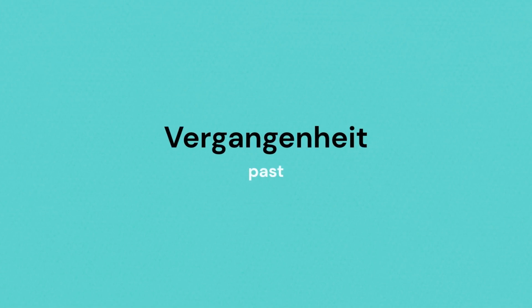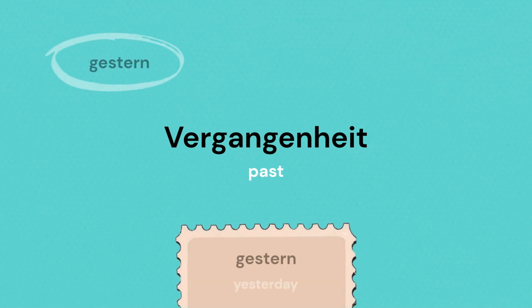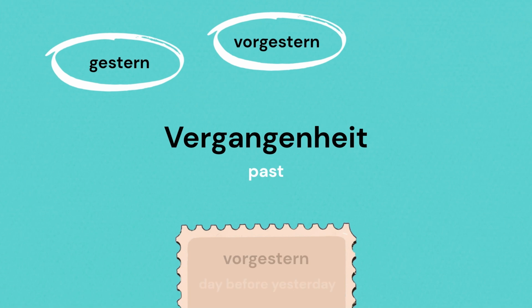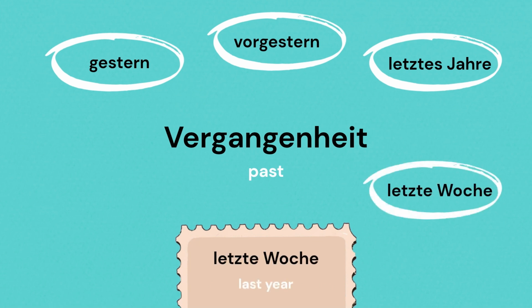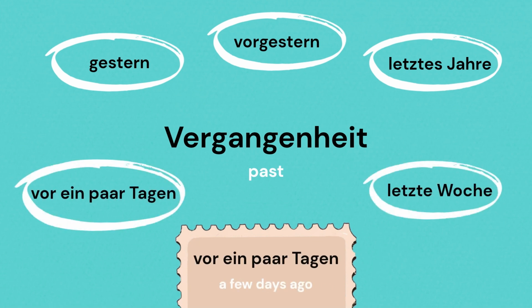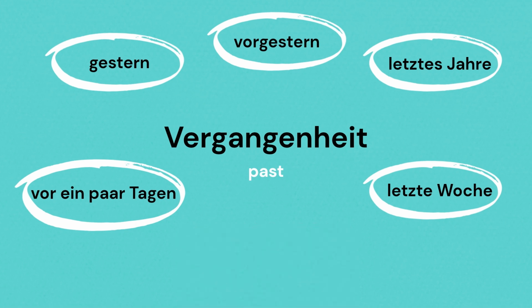Vergangenheit talks about something that happened maybe gestern, vorgestern, letztes Jahr, letzte Woche, vor ein paar Tagen, etc. Such terms in a sentence tell you that the event has taken place in the past. Now let's start with the first verb, haben.